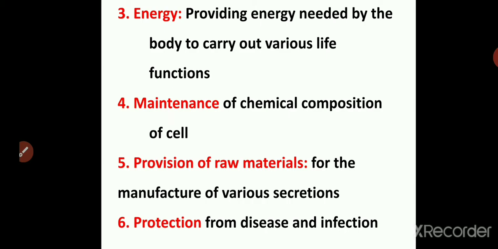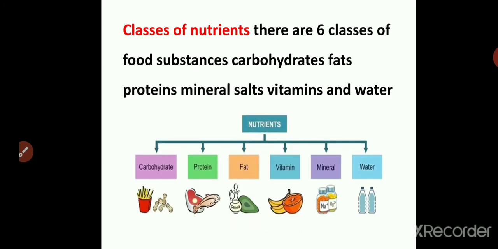Then it provides raw material for the manufacture of various secretions. Our body produces numerous secretions like digestive juices, hormones and various other components. So for all this, our body requires food. And most important, food is essential to protect our body from diseases and various other infections.